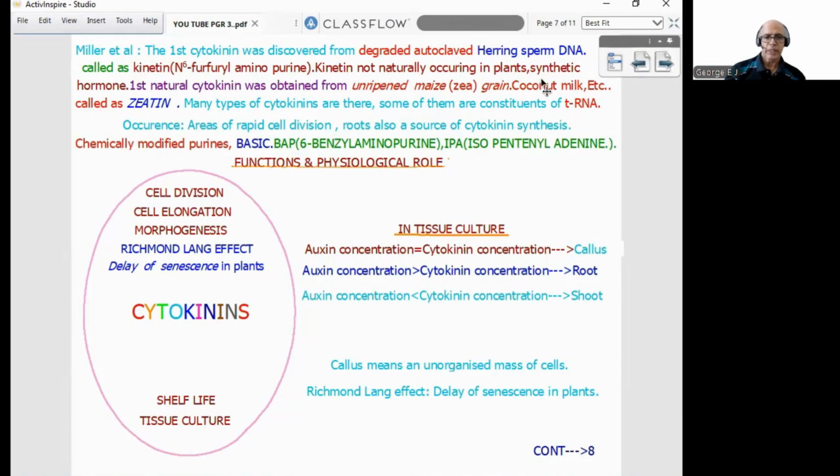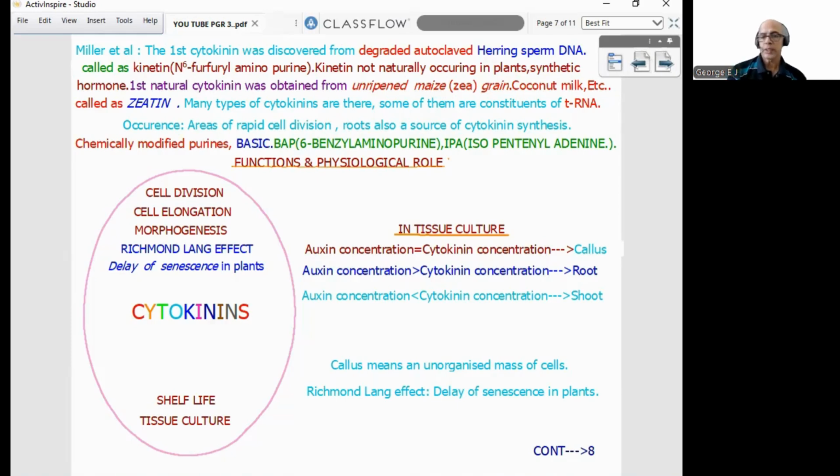Now functions and physiological role. Again, I put it in a circle so it will be easy for you. Cell division, cell elongation, morphogenesis. Now a term comes: Richmond-Lang effect. Very famous. Richmond-Lang effect means delay of senescence done by cytokinins. Then increasing shelf life, tissue culture. In all these areas we can use cytokinins because of cell division.